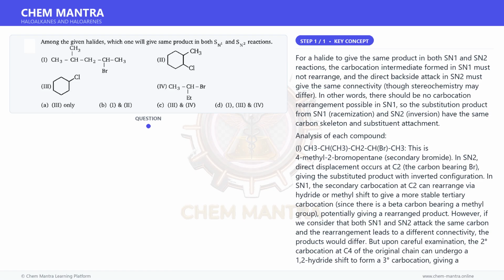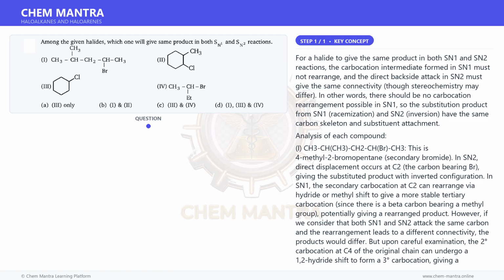The reason 2 is excluded is likely that in SN1, the secondary carbocation adjacent to the methyl-bearing carbon can undergo ring expansion or other rearrangement, or the question considers that SN2 is difficult for cyclic secondary halides adjacent to a methyl group, steric effects, but that doesn't change the product identity question.